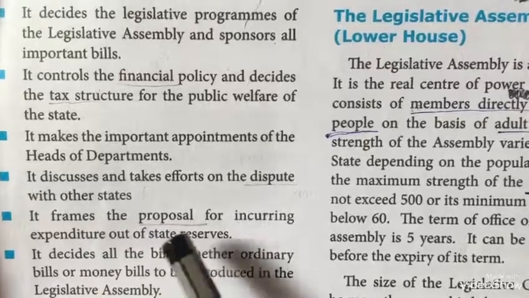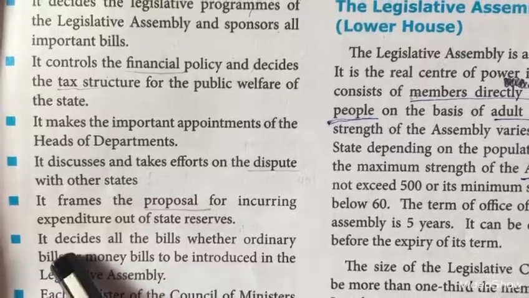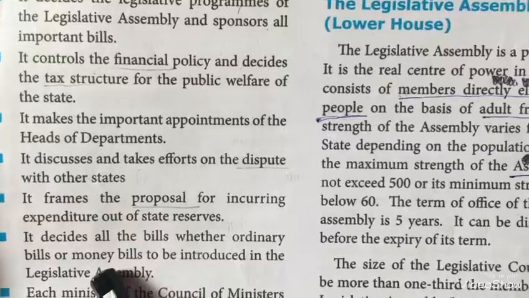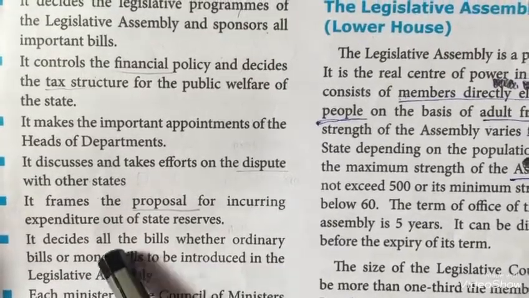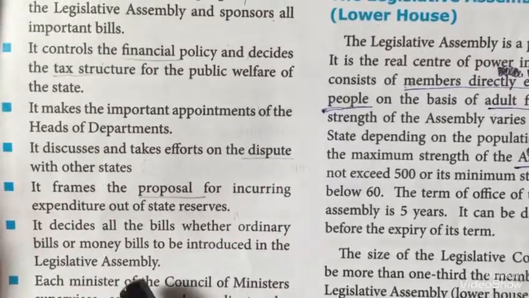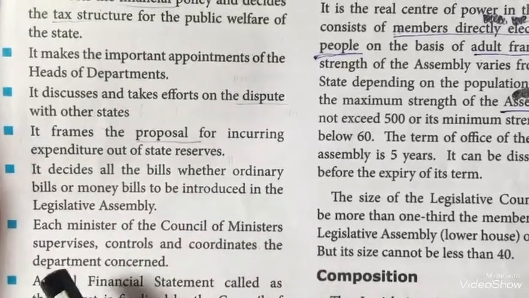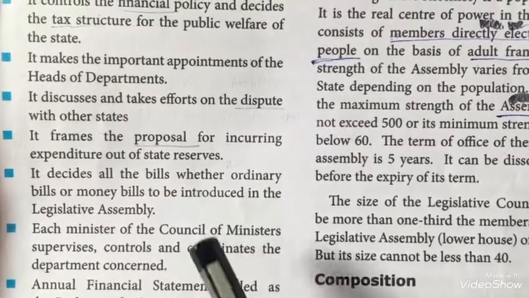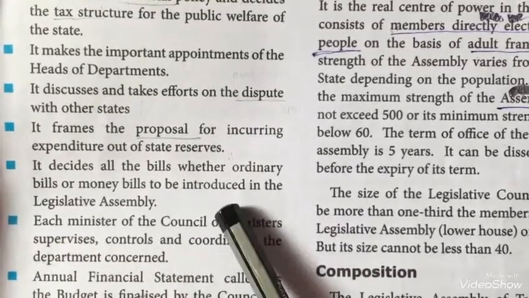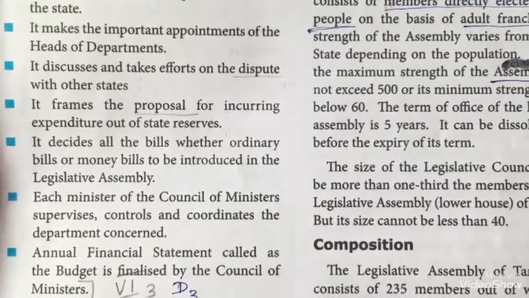So they frame the proposal for the expenditure out of state reserves. They decide all the bills, whether it is an ordinary bill or a money bill. A bill has to be introduced in the Legislative Assembly, right? So it will be decided by the Council of Ministers whether it is an ordinary bill or a money bill. Each minister of the Council of Ministers will supervise, control and coordinate the department which is given to that individual minister. And also the annual financial budget is finalized by the Council of Ministers.